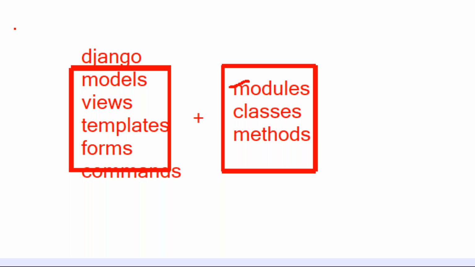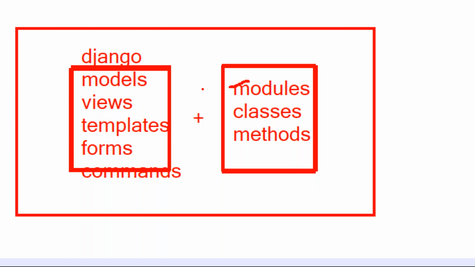Okay. So all together, this total we are calling the Django REST framework, sir. That's why people call Django REST framework an extension concept of the Django framework. That is the meaning: all concepts available in the Django framework are available in the Django REST framework also, plus it has some new modules, classes, or methods.